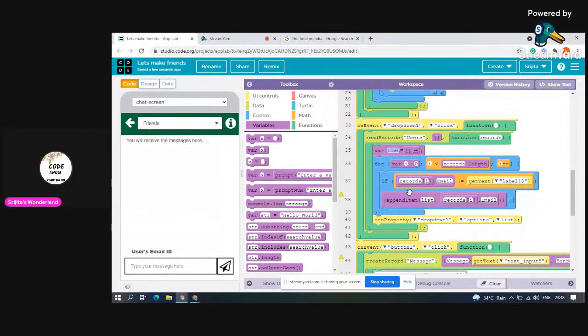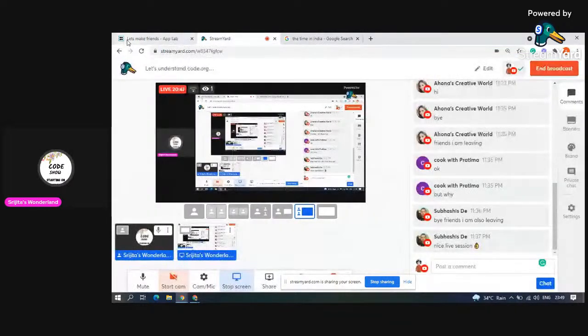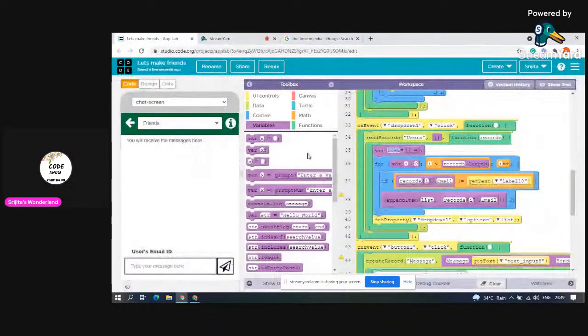Means, you're not understanding what I'm saying. I will explain in simple words when we are sending the message. Suppose Priyanshu sends a message to Srijita. Okay, listen to me carefully. Priyanshu sends the message to Srijita. Now, what is happening in this case? Srijita is able to see Priyanshu's message, not Kanishka. Kanishka, is she able to see Priyanshu's message? No. Only Srijita is able to see the message Priyanshu sent her.